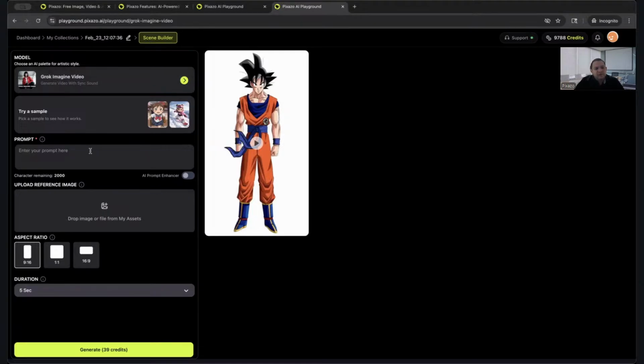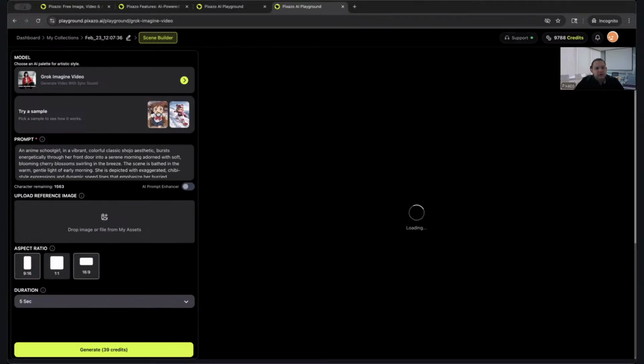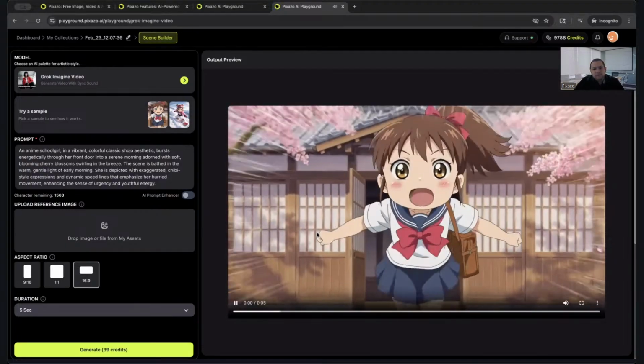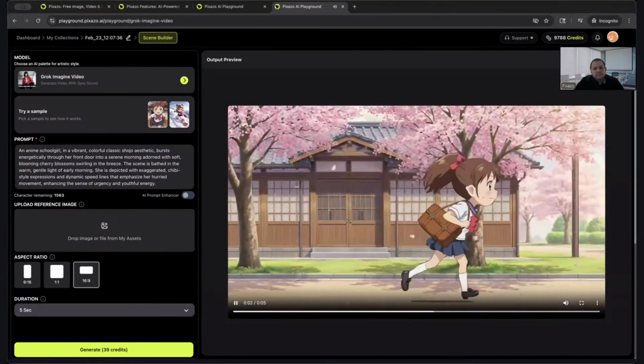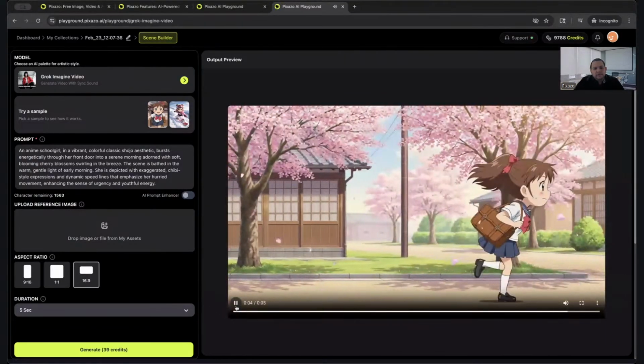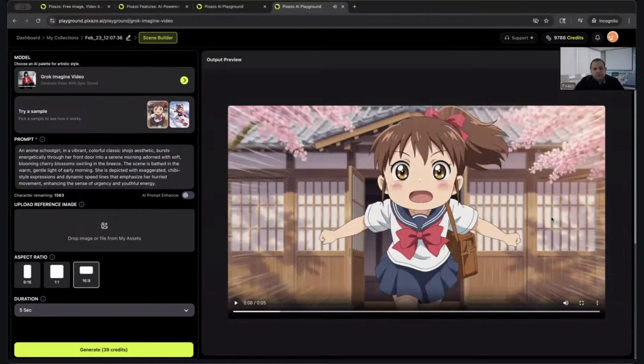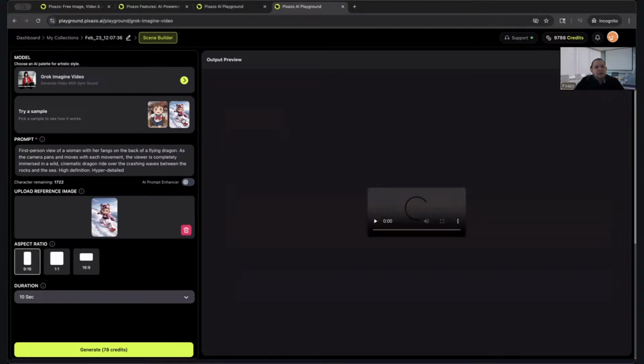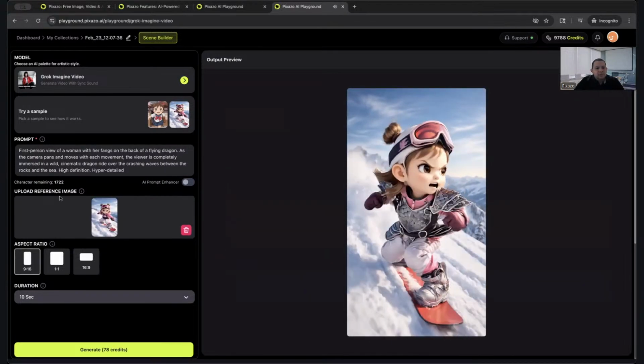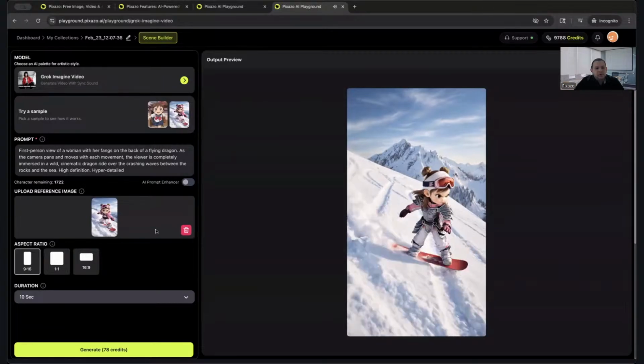The way this one particular works is, if you do want to see an example, you guys can click on try example here. It will load up. Oh no, I'm late for school. Okay. Gotta hurry. So there we have a first animation scene, okay, which can be used in that way. Or we can also upload a reference image as well at the bottom here.